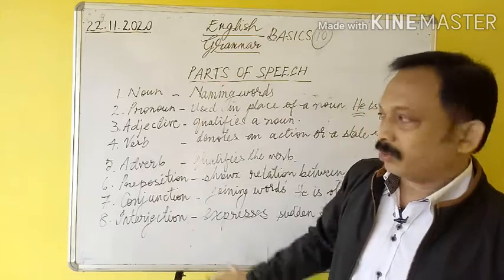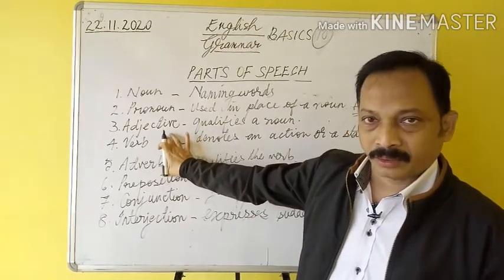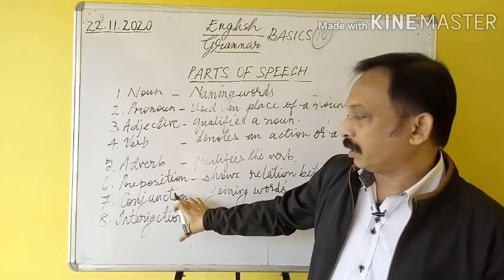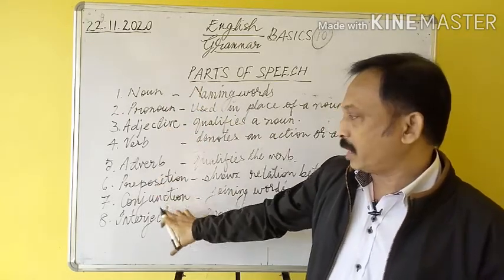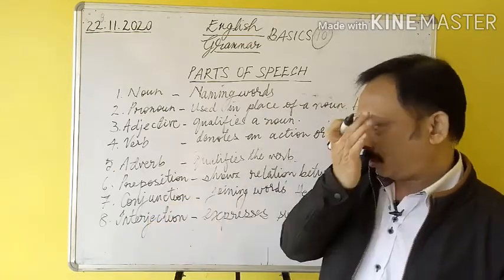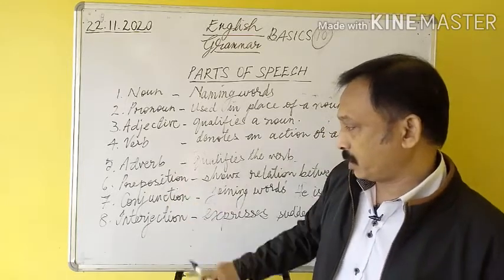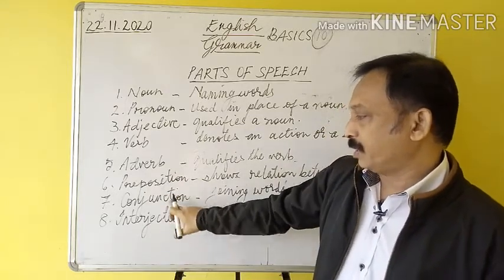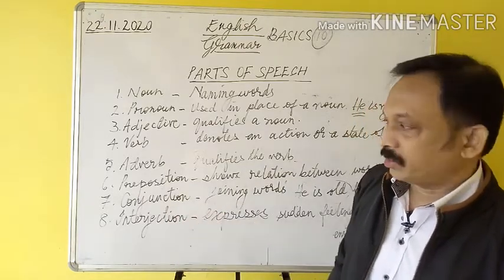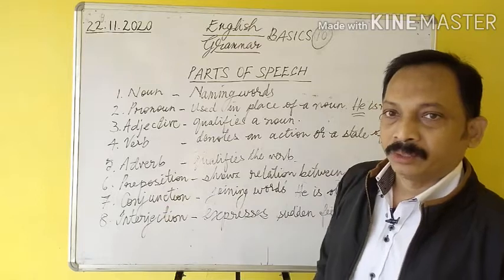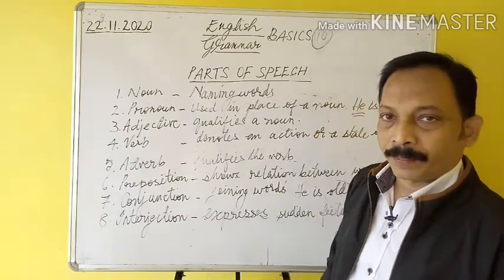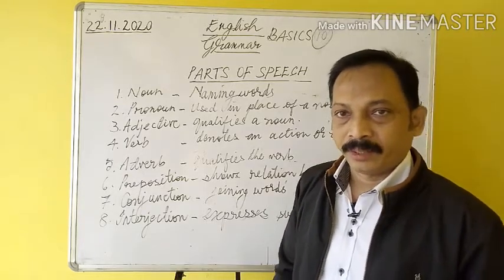Noun, pronoun, adjective, and verb and adverb. These are related words. So 3 plus 2, verb, adverb. Then these are single. There is no relation between a preposition or conjunction and interjection, or conjunction and interjection, or any of this. There is no mutual relation, so they are singled out. So you have to learn it in this way: noun, pronoun, adjective, verb, adverb, preposition, conjunction, and interjection.